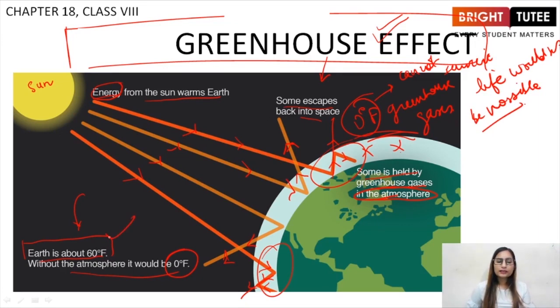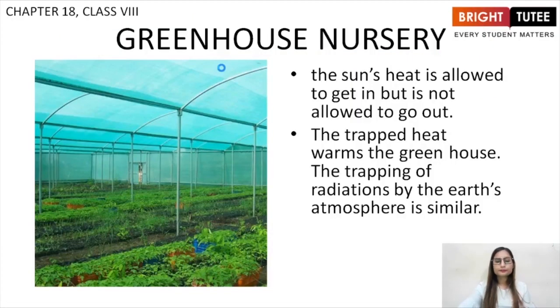So to maintain this temperature, the greenhouse gases or our atmosphere traps these radiations to keep the earth warm. It keeps the earth warm. So this is greenhouse effect, right?